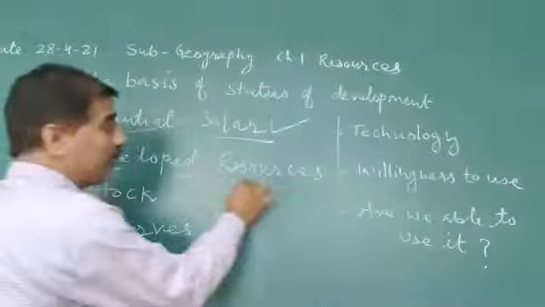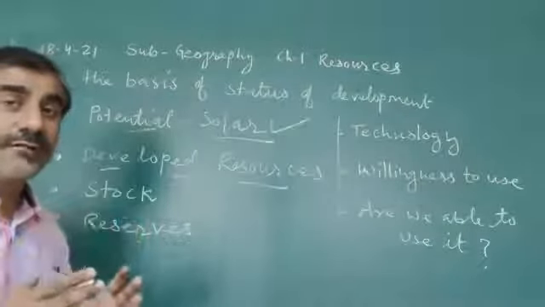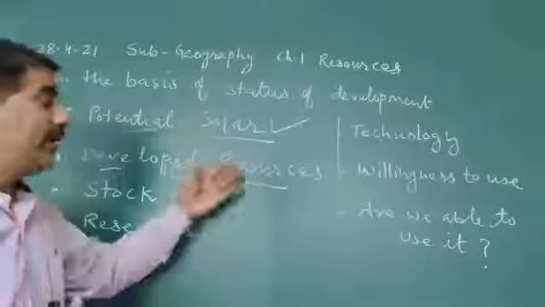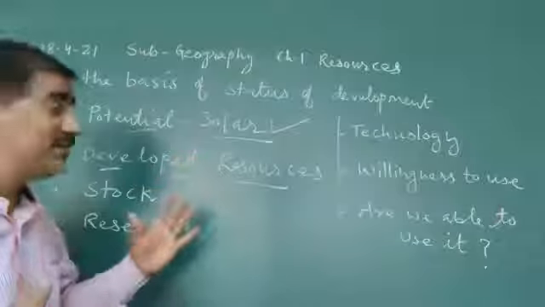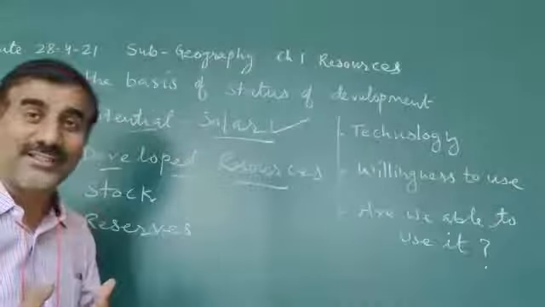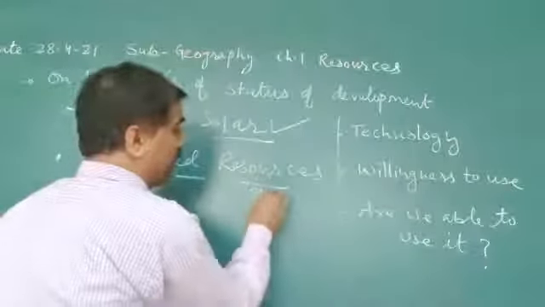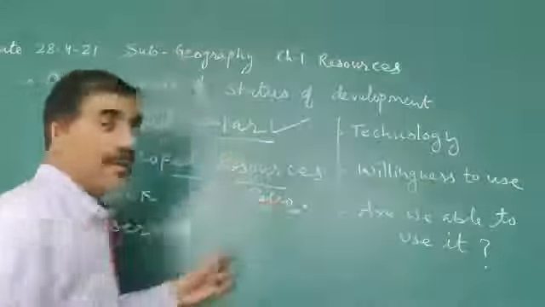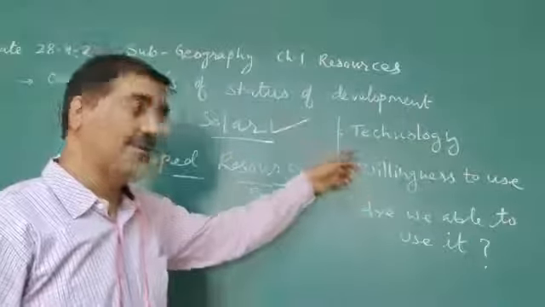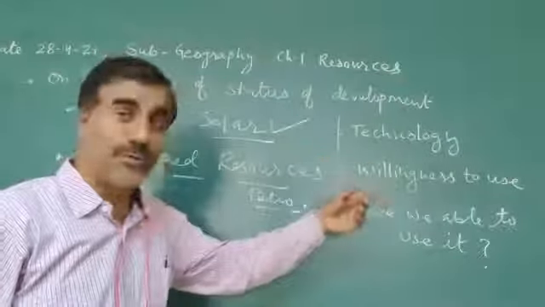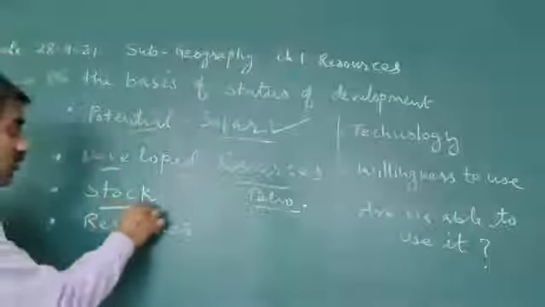Second one, developed resources. Resources whose quantity we know and which we are using with the help of technology in the present are considered developed resources. Very simple example, petroleum. Petroleum is an example of developed resources. All 3 points: technology, yes; willingness to use, yes; are we able to use it? Yes.